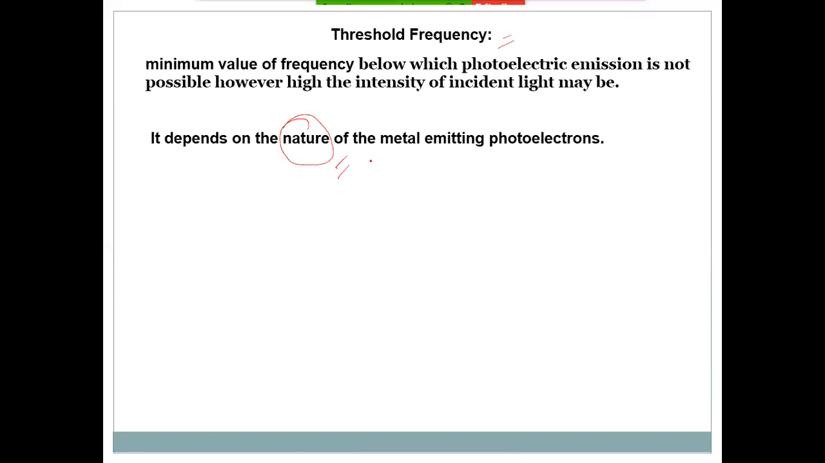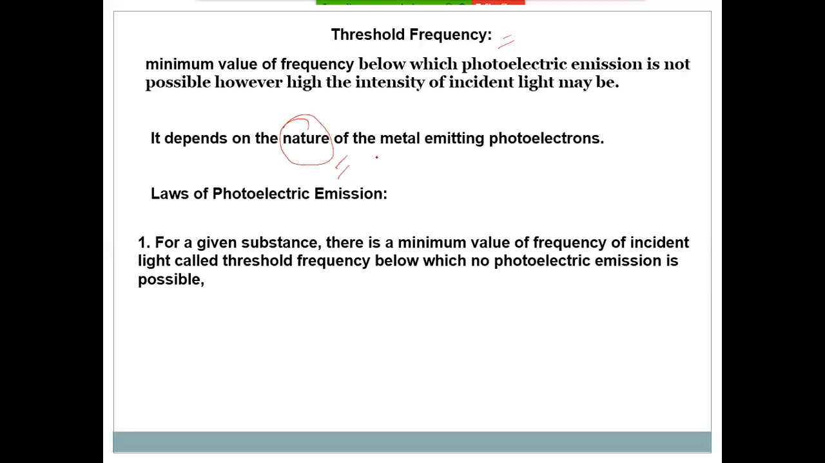Let's take an example of cesium and iron. The threshold frequency in the case of cesium is very low as compared to iron. That is why cesium is used in photovoltaic cells. Now, we will proceed to the next part, that is laws of photoelectric emission. First point is, for a given substance, there is a minimum value of frequency of incident light called threshold frequency, below which no photoelectric emission is possible.